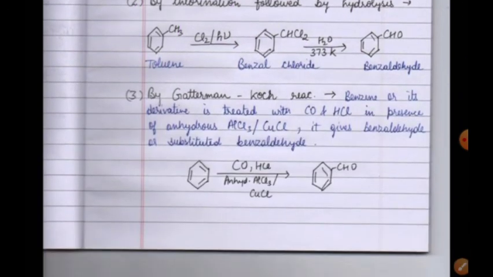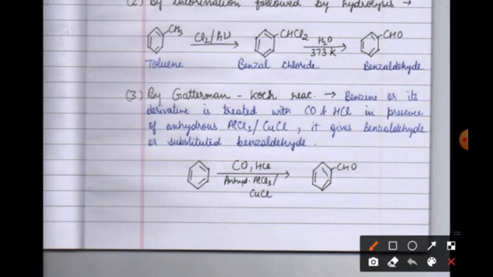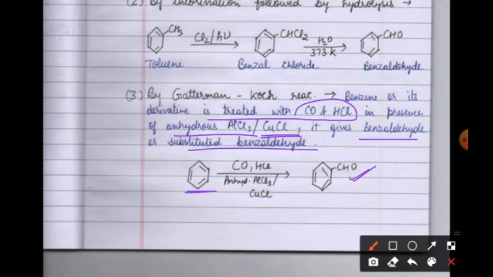Now see the last reaction. This is the Gattermann-Koch reaction. Here benzene or its derivative is treated with CO and HCl, carbon monoxide and hydrogen chloride, in the presence of anhydrous AlCl3 and cuprous chloride, CuCl. It gives benzaldehyde or substituted benzaldehyde. We take benzene, and with the reagents CO, HCl, and anhydrous AlCl3 or CuCl, we directly get benzaldehyde.